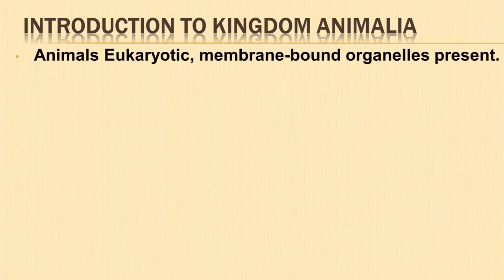All animals belonging to kingdom Animalia are eukaryotes. They possess a well-defined nucleus with membrane-bound organelles. DNA is enclosed in a nuclear membrane.